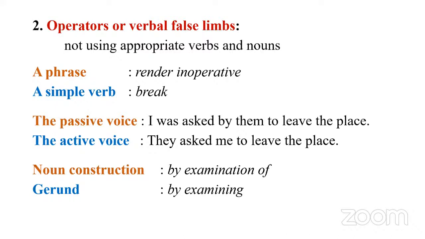There is an impact, direct, but it matters. Sometimes we can go for passive voice. And next, instead of going for gerund, verb plus ing, we go for noun construction. Look at this noun construction: by examination of. Instead of this, we can simply say by examining, right? So these are some of the tricks used by writers to avoid precision in writing.